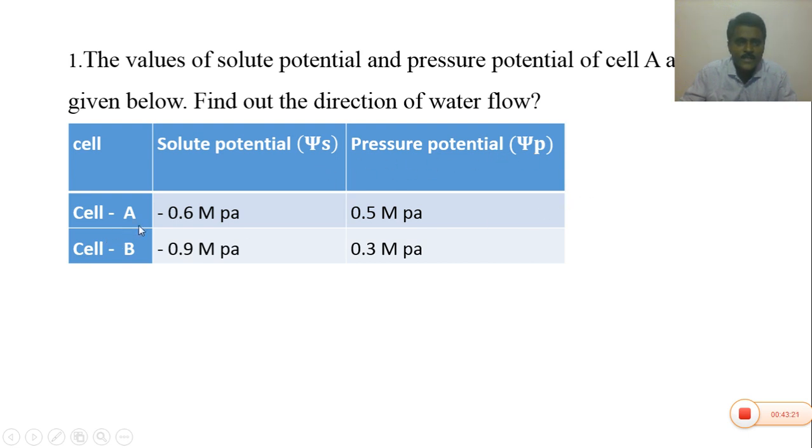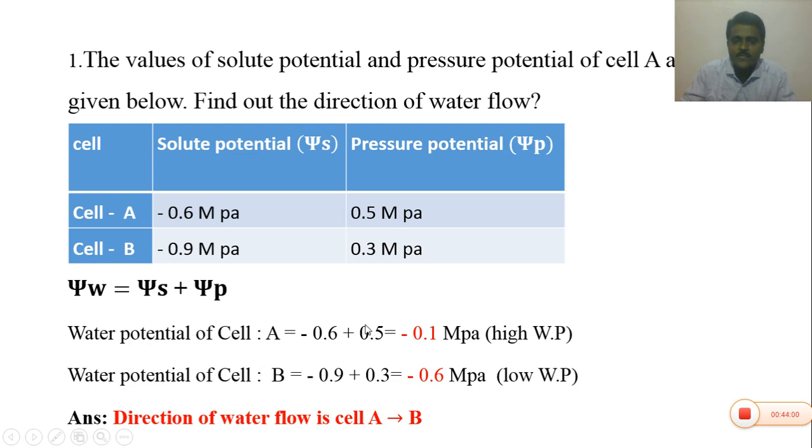Cell A has minus 0.6 megapascals under psi s, and 0.5 megapascals under psi p. And cell B has minus 0.9 megapascals and pressure potential is 0.3 megapascals. You see here the solute potential is always a negative value and the pressure potential is always a positive value. So you can calculate the water potential of cell A and B and find out the direction of flow of water from which cell to the other cell.